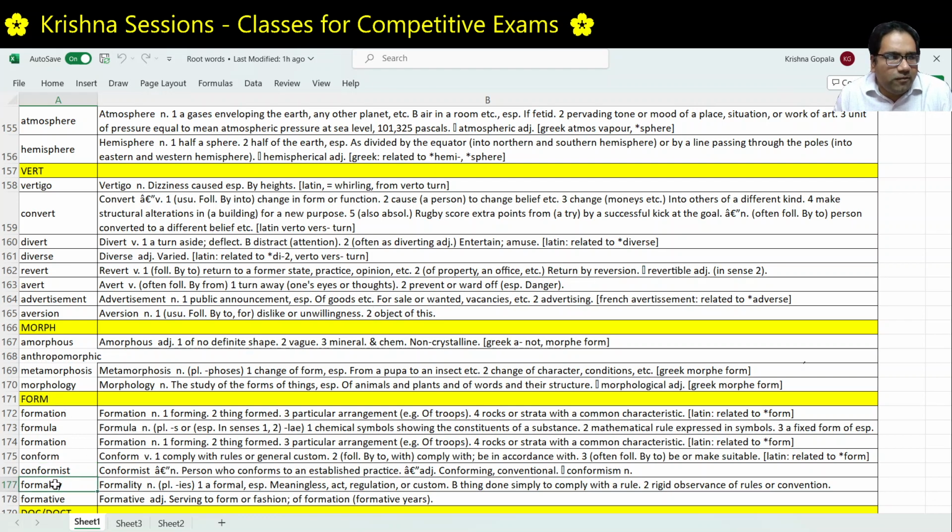Con plus form. Formality. Formality has got the same root. The form. Formality is, we all know, a thing that we have to do as a formal or official part, generally as a legal process or social situation, etc. Right. Going through all the formalities necessary while applying for a job or while going into the college, etc. That is formality. Next, formative.